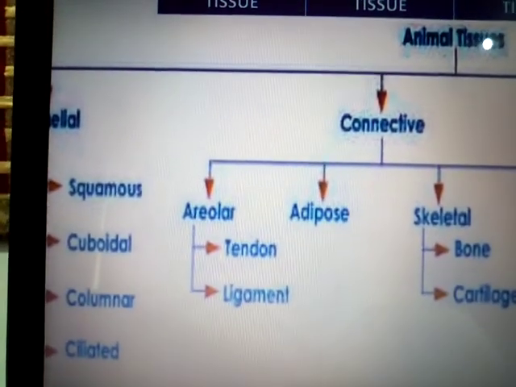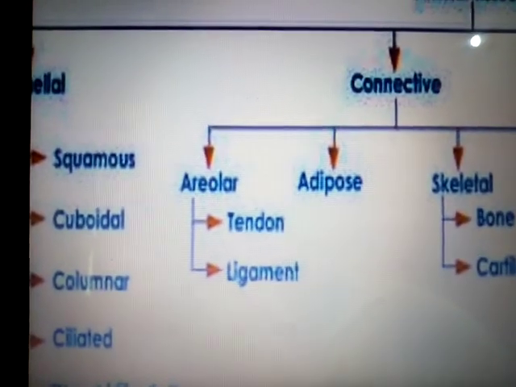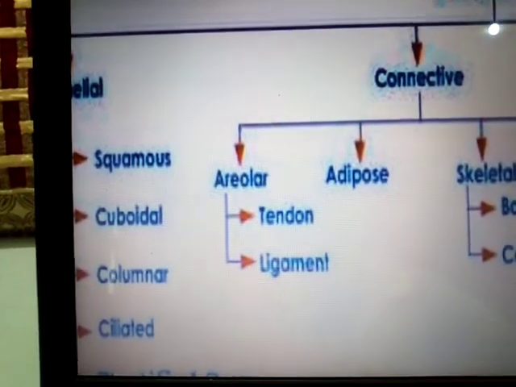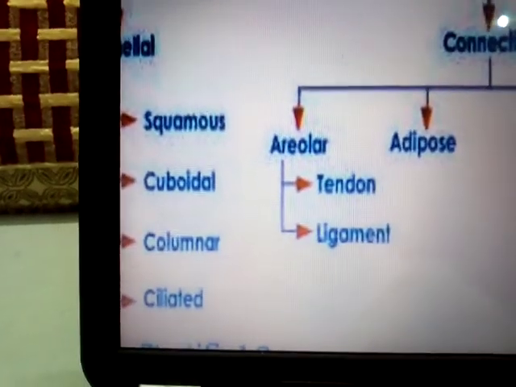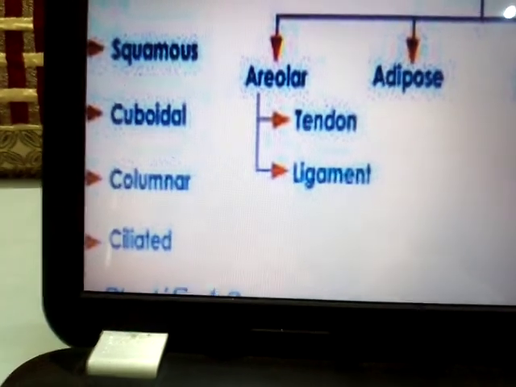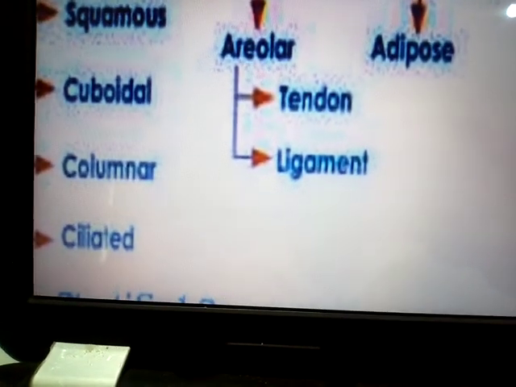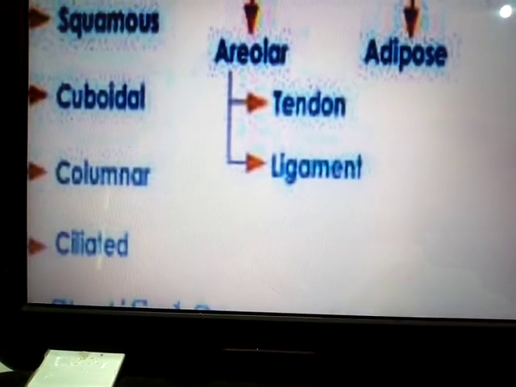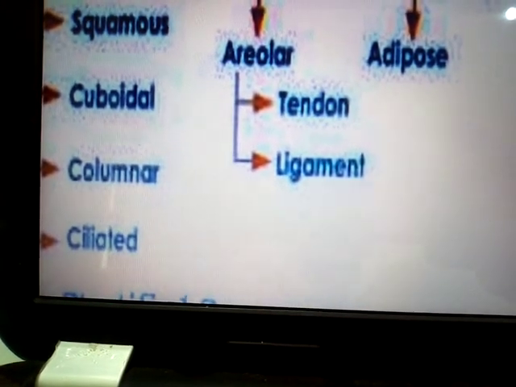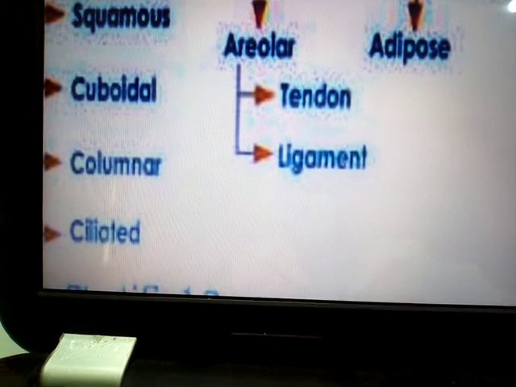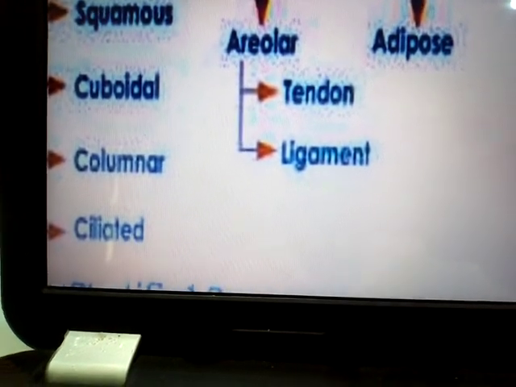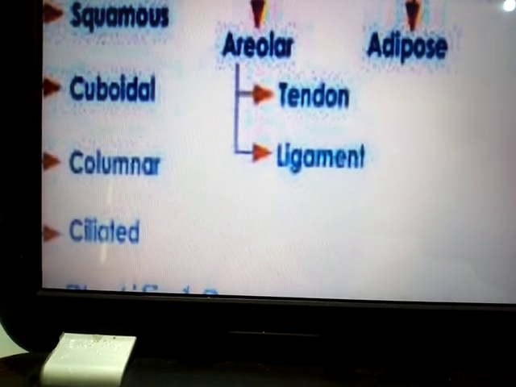First, the epithelial tissue of animal tissue can be classified again into five types: squamous epithelium tissue, cuboidal epithelium tissue, columnar epithelium tissue, ciliated epithelium tissue and stratified epithelium tissue. Again, squamous, cuboidal, columnar, ciliated and stratified epithelium tissue.